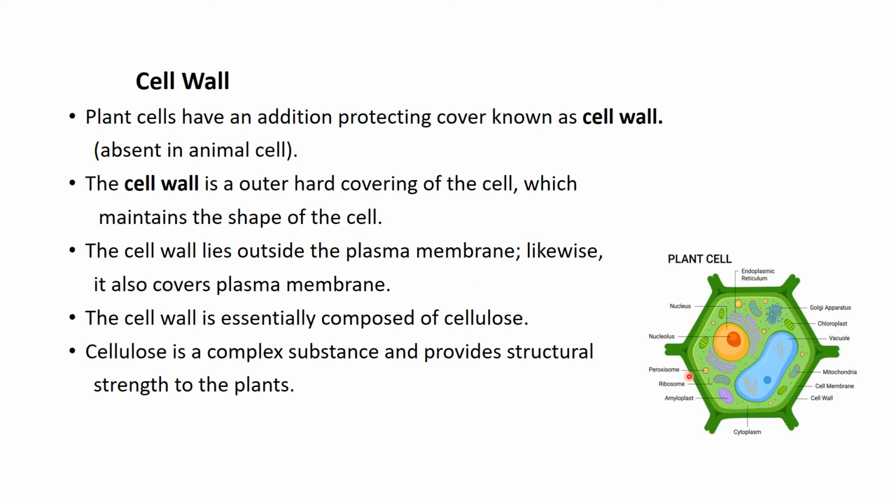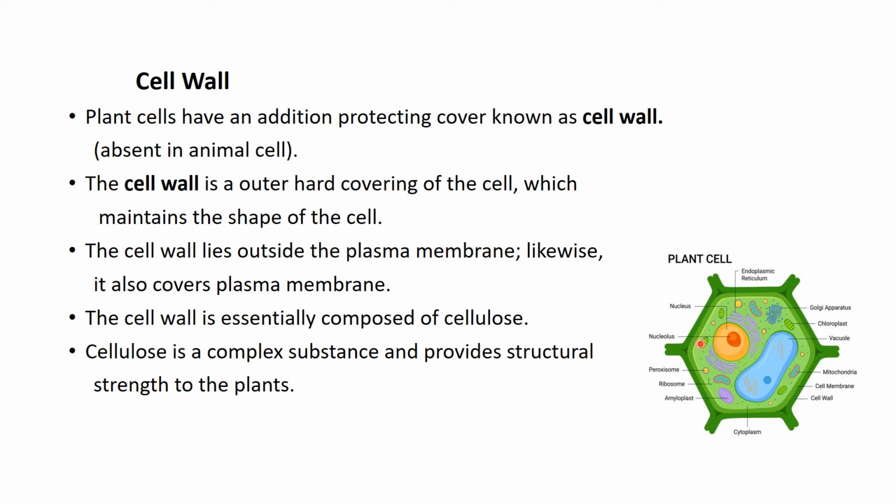You can see in this figure this dark green color is the cell wall, and inside is the plasma membrane. So plasma membrane or cell membrane is present in all the cells, whether animal cells, plant cells, fungi, or bacteria. As we studied in the previous video, there are three main regions present in all eukaryotic cells: the cell membrane, cytoplasm, and nucleus. But the cell wall is present in plant cells, fungi, and bacterial cells.